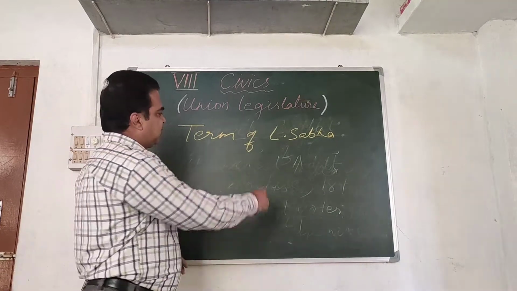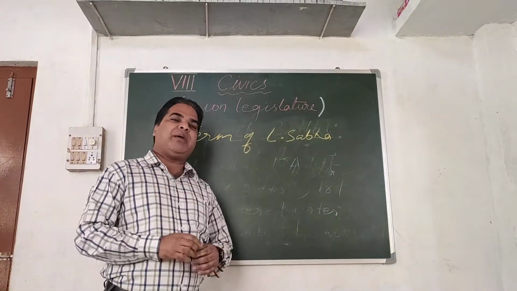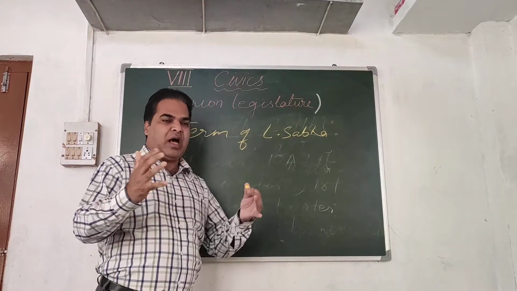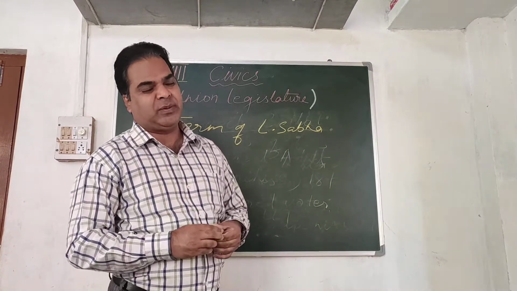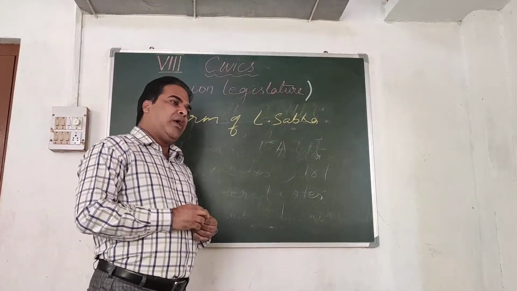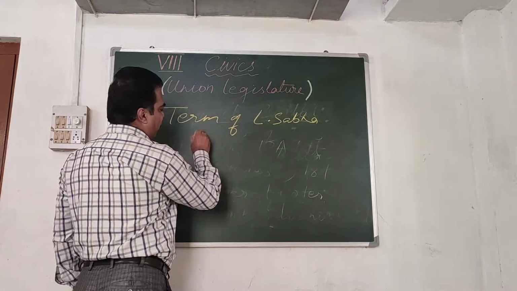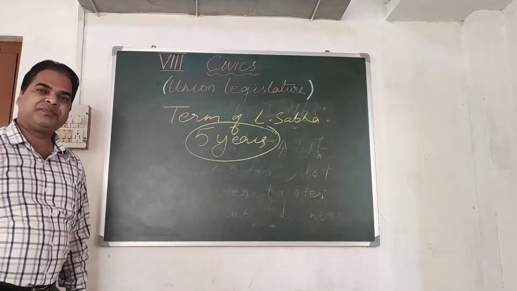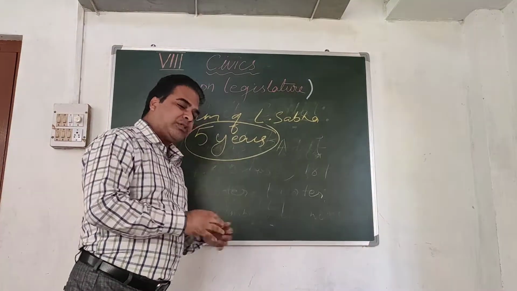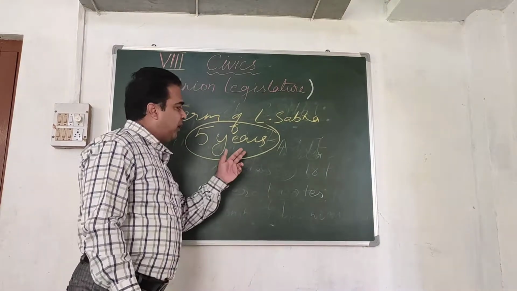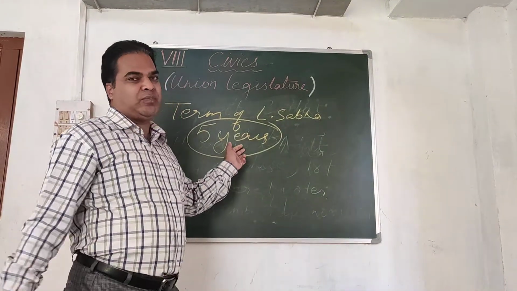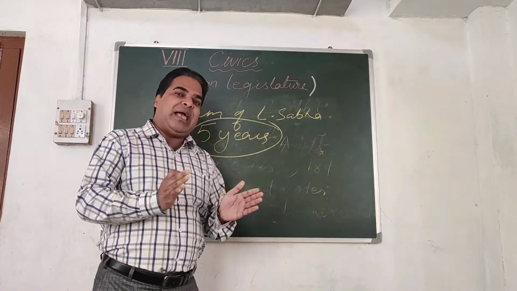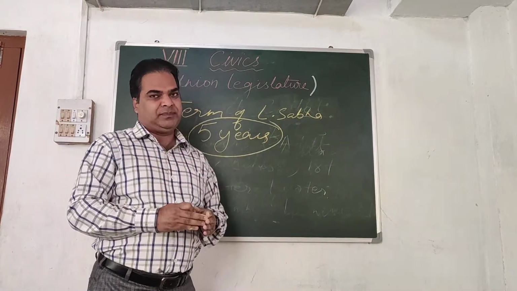Now our next topic is the term of Lok Sabha. Once the members are elected, how long can they remain in the Lok Sabha? The very simple answer is that Lok Sabha has a term of 5 years. But this Lok Sabha can also be dissolved before the completion of 5 years if it loses the support of the majority, because only the majority party can form the government in the Lok Sabha.